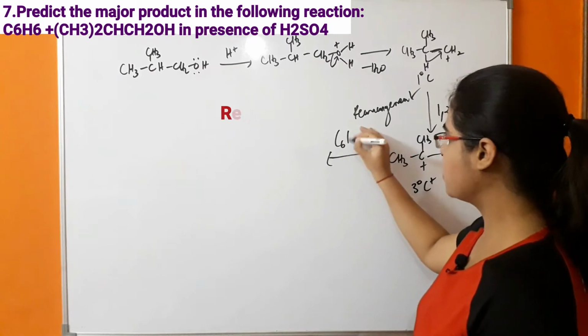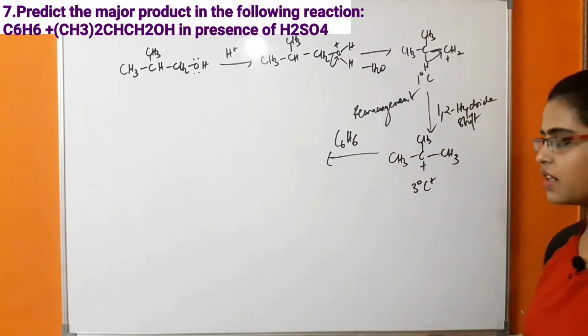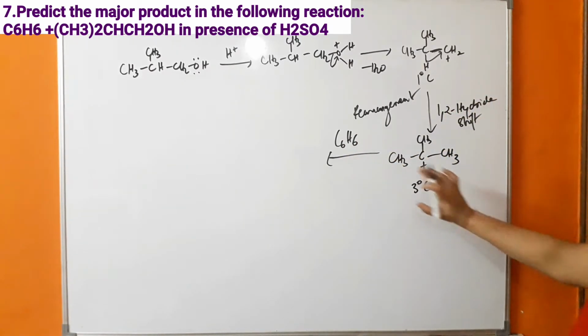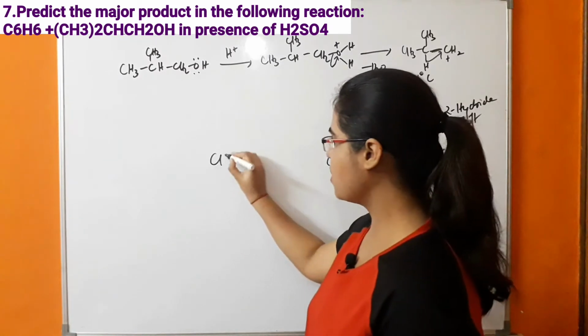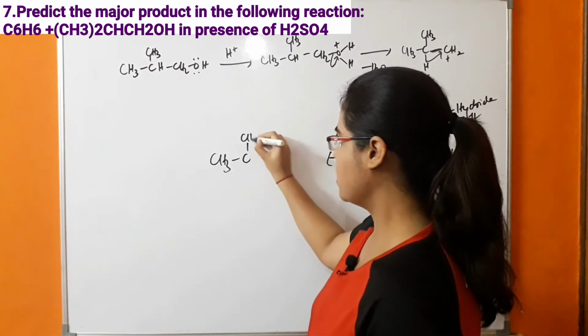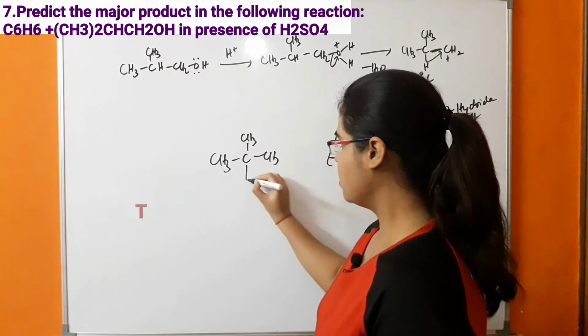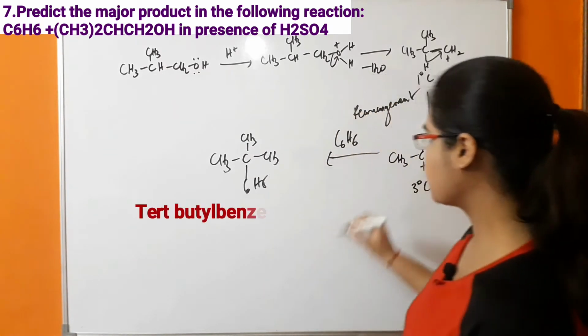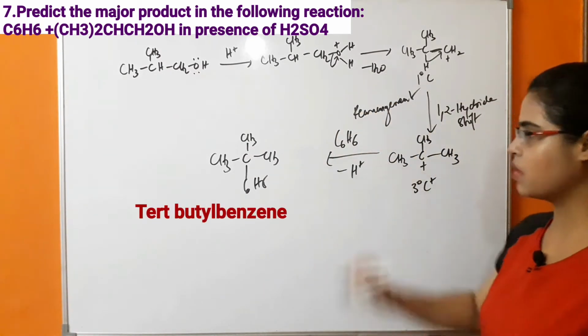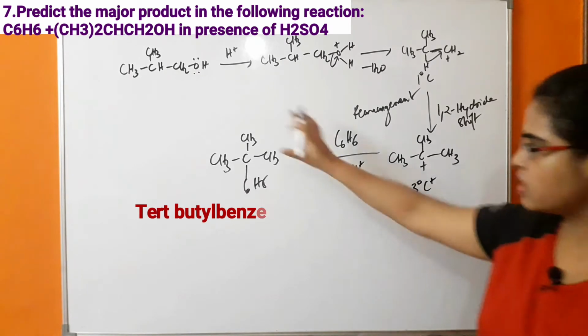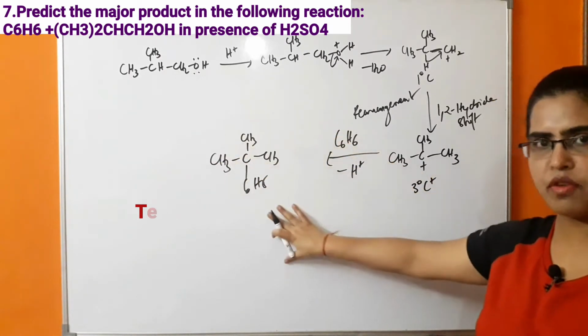Further, benzene C6H6 will react with this carbocation. There will be formation of CH3, CH3, CH3, C, C6H5 and removal of H plus. So this compound will be formed.